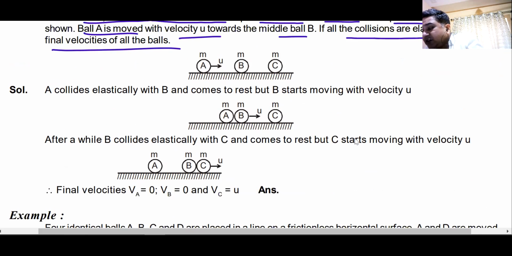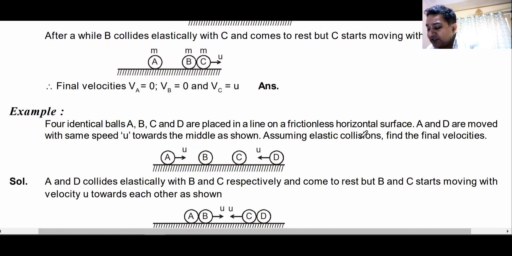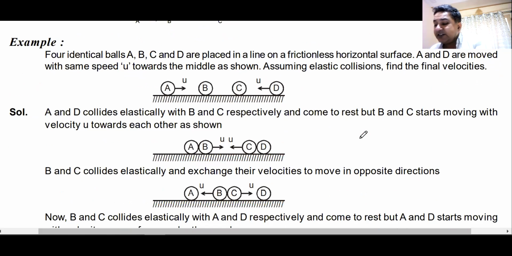What is the final velocity of all the balls? Initially, ball A is moving with a velocity u. So this one will be 0, this one will be 0, and this one will be u. We understand this, right? Interchange of velocity, nothing else.